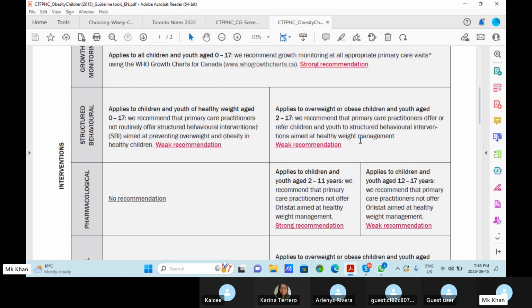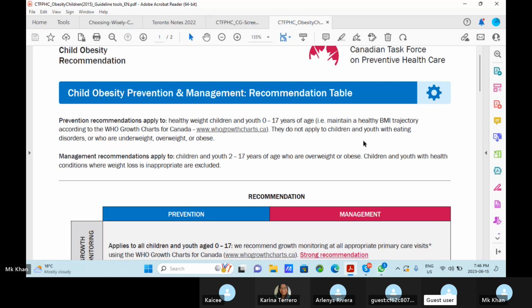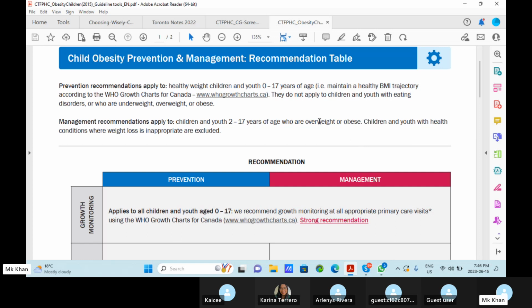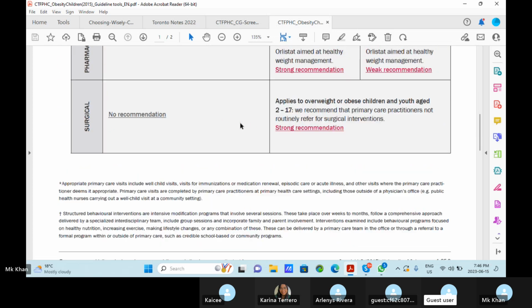I have one question. If we have a patient with Cushing syndrome or a neurological condition in which the children are mostly obese, would we still recommend this? No. Cushing syndrome is because of hormonal imbalance, so with treatment of the hormonal imbalance, it is automatically corrected. Otherwise, you can simultaneously recommend lifestyle modification, because these recommendations do not apply to children and youth with eating disorders, underweight, overweight or obese conditions like that. In any case, we don't give medications to the kids.